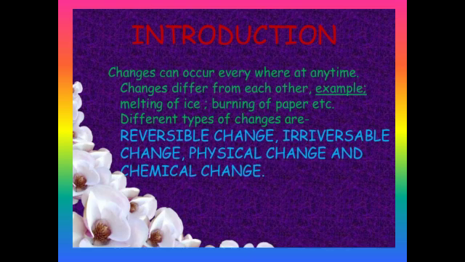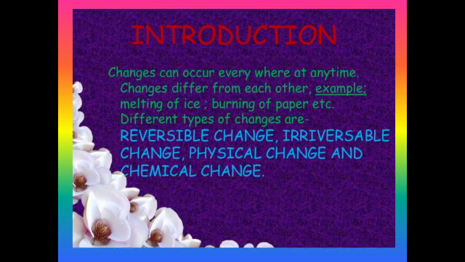When an object or a substance undergoes change, it may change in shape, size, color, property, state, and position. When an object undergoes any of these changes, we can say that the object or substance has undergone a change. So let us discuss the changes in detail.